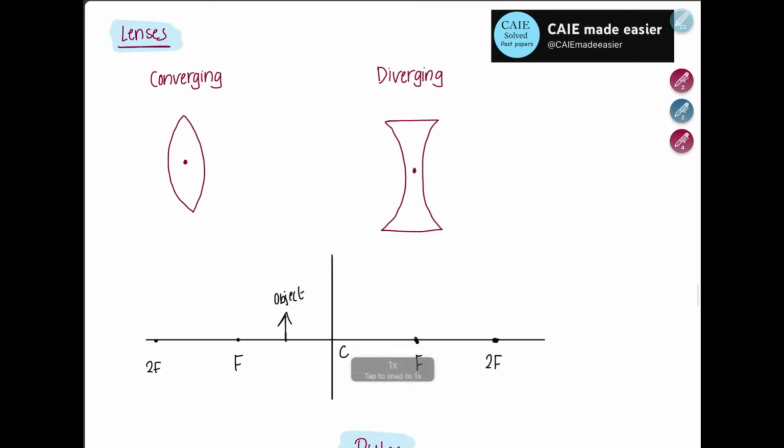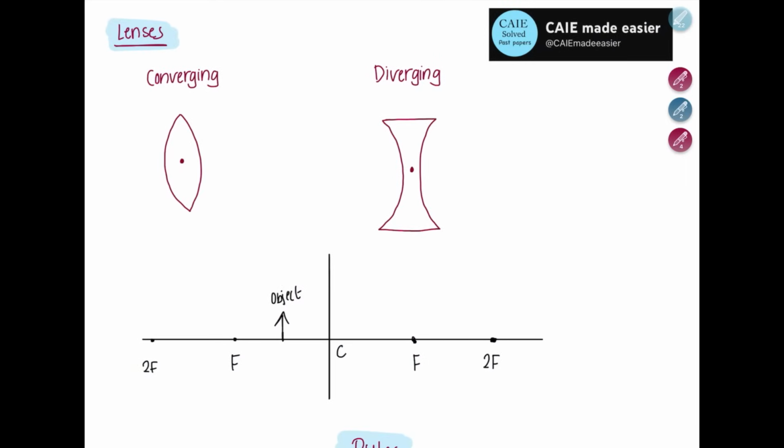The topic of lenses. There are two types of lenses. We can either have a converging lens or a diverging lens. Just as the name suggests, converging is going to converge the light rays, something like this, at the focal point. On the other hand, diverging is going to diverge them.